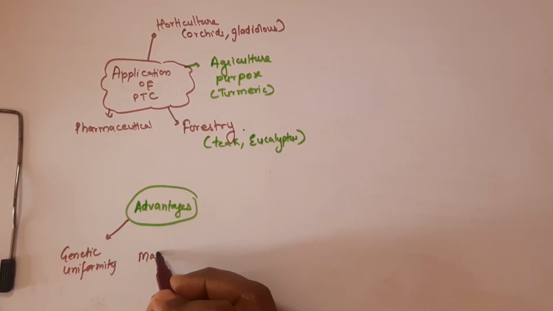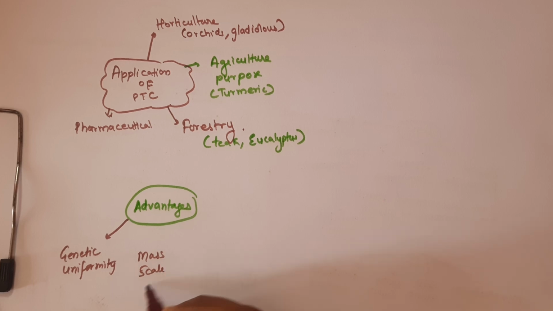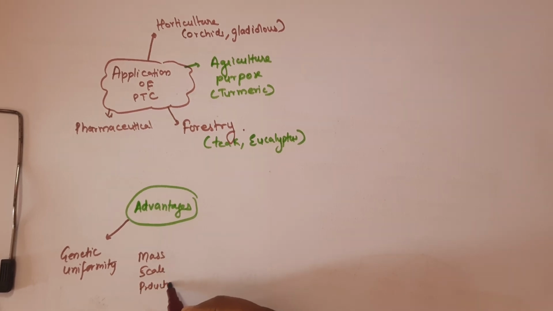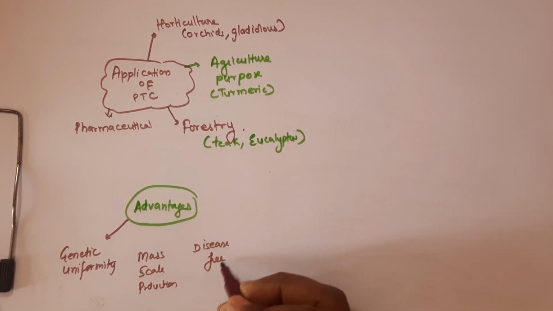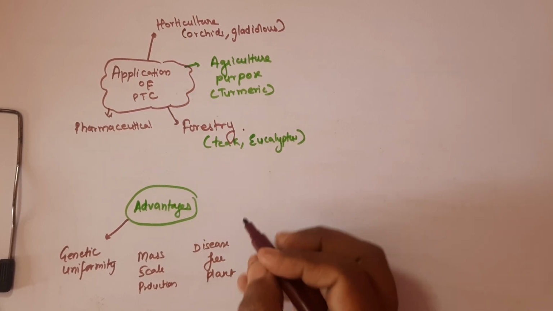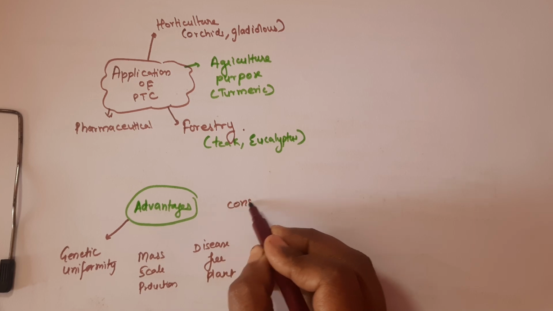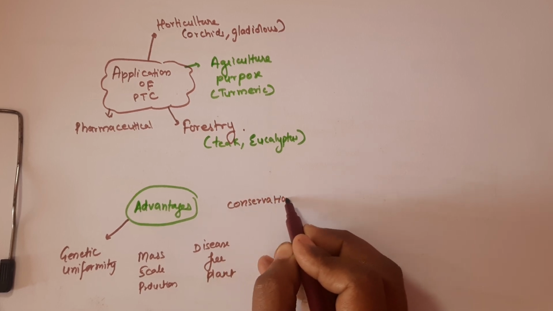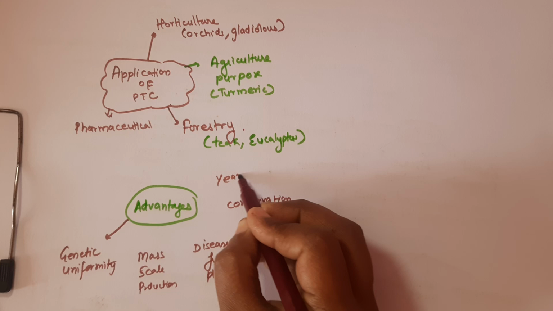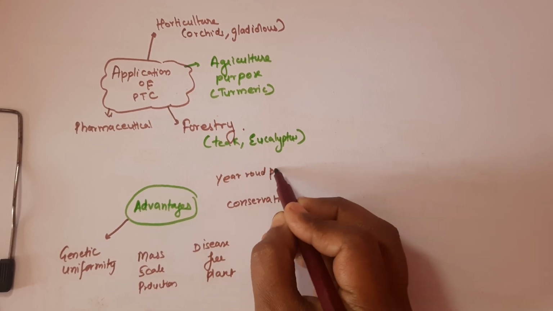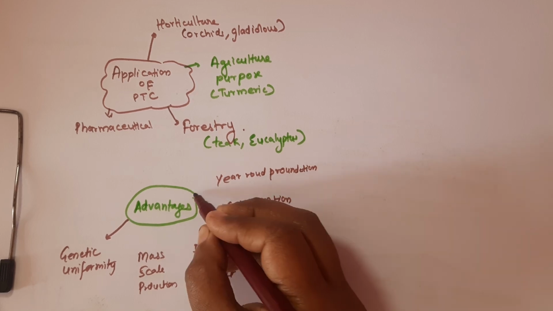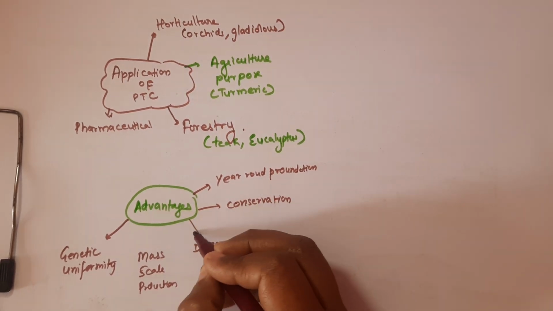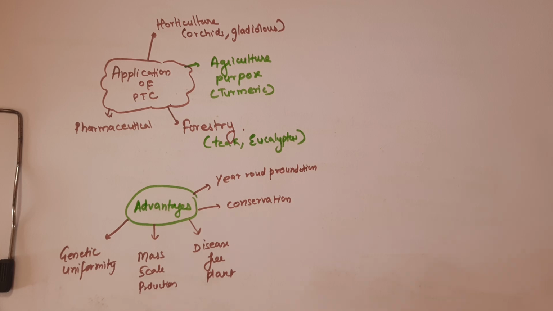Then there is mass scale production, disease free plants, conservation, and year round cultivation or production. So these are the advantages. We have discussed them before also, but I wanted to make this point again.